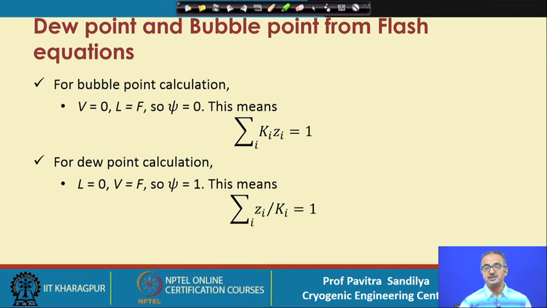That means this particular formulation of flash is not only going to give us the solution for the liquid and vapor streams we obtain after flash vaporization or partial condensation, but it may also be used to find out the dew point and bubble point pressure or temperature.